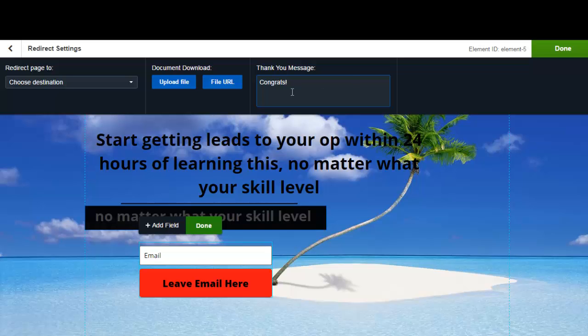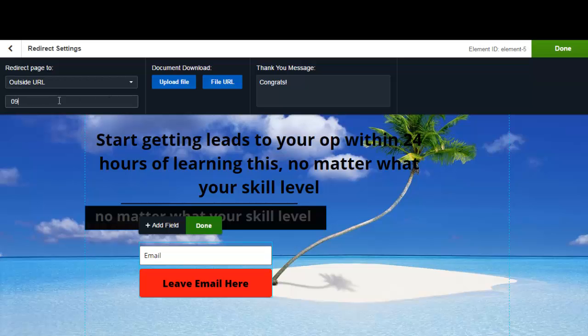So when they leave the email and click leave email, they're going to get a little message that flashes on the screen, on a black screen. It's going to say congrats, and it's going to hold them there until they get redirected to this page. And redirected just means they get sent to the page that you sent them to. So you choose an outside URL. We'll choose one here.